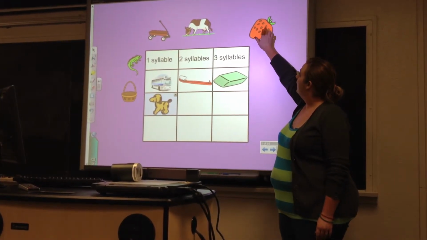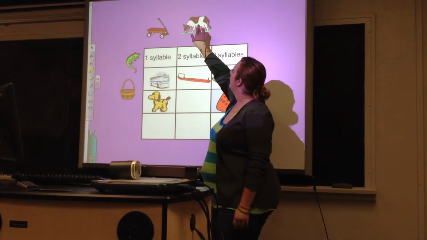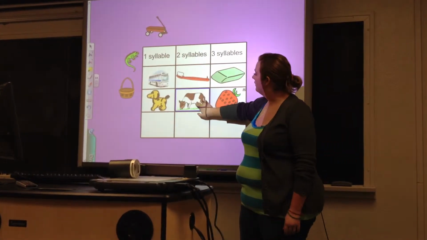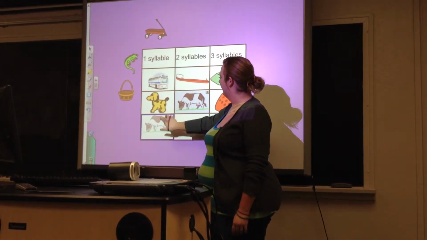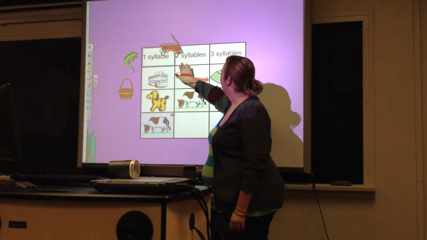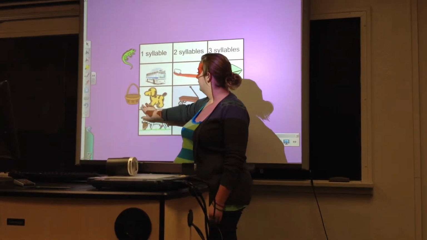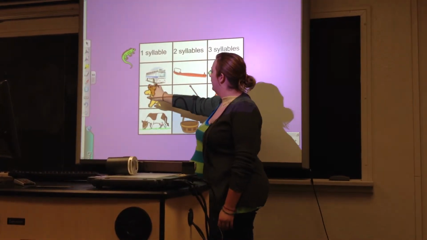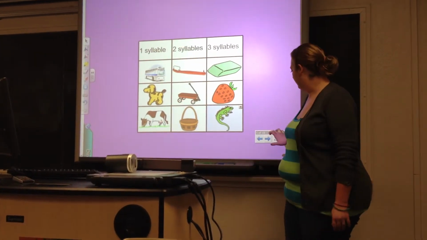Strawberry has 3 syllables because it has 3 vowel sounds. Cow has 1 syllable. Wagon is 2 syllables. Basket is 2 syllables, and iguana is 3 syllables.